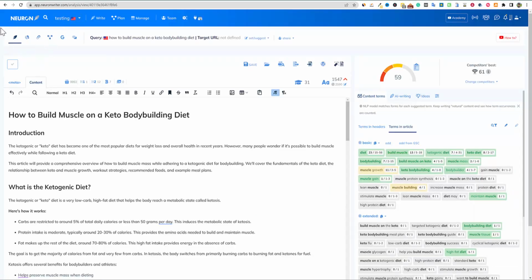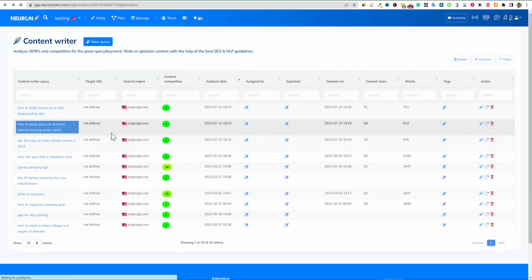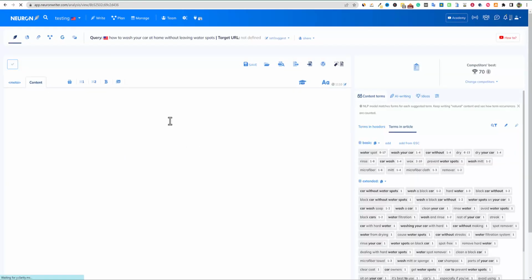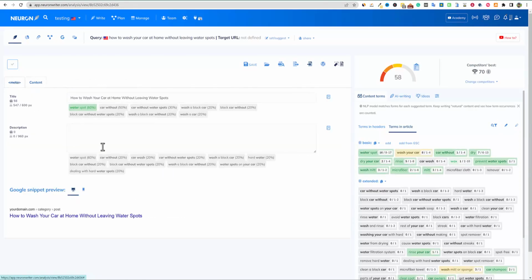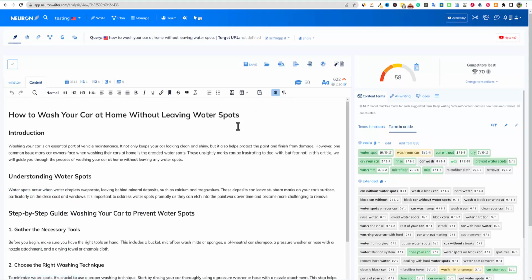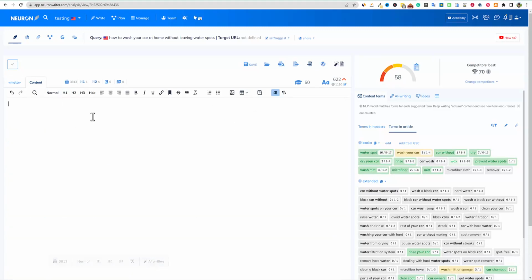Let me come back up over here. How to wash your car. So you can see I have this all primed and ready for testing, and I do have the meta in here correctly right here. The description does not move the needle. I've tested it several times. The description does not change the score, so I don't have that filled out. I'm going to delete that.